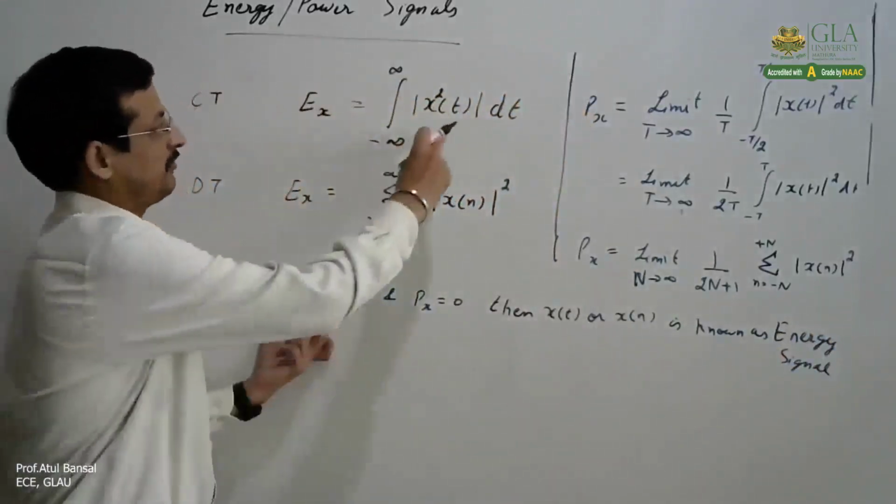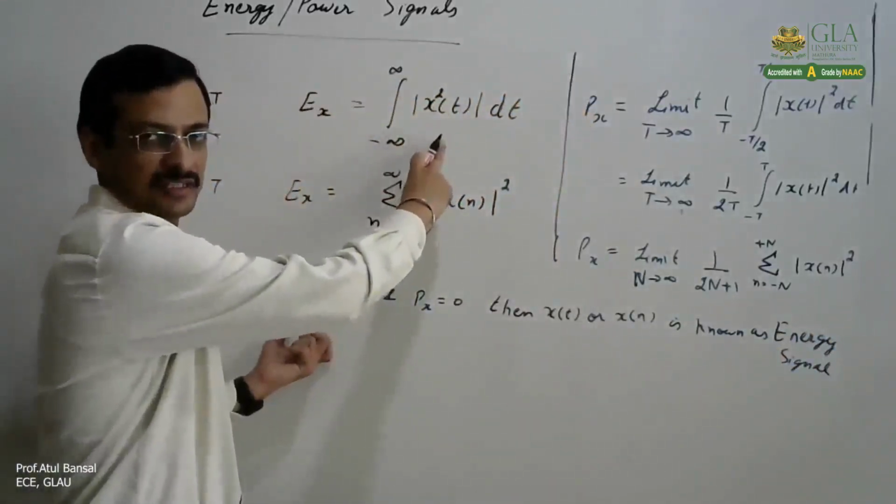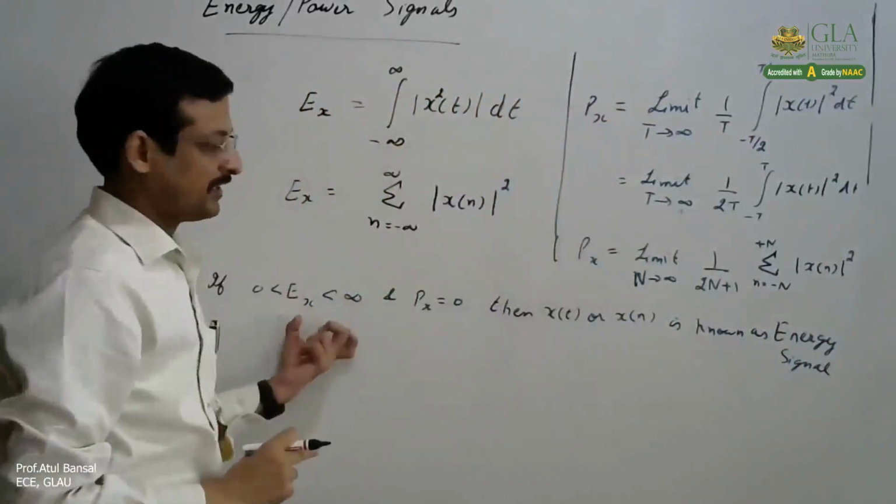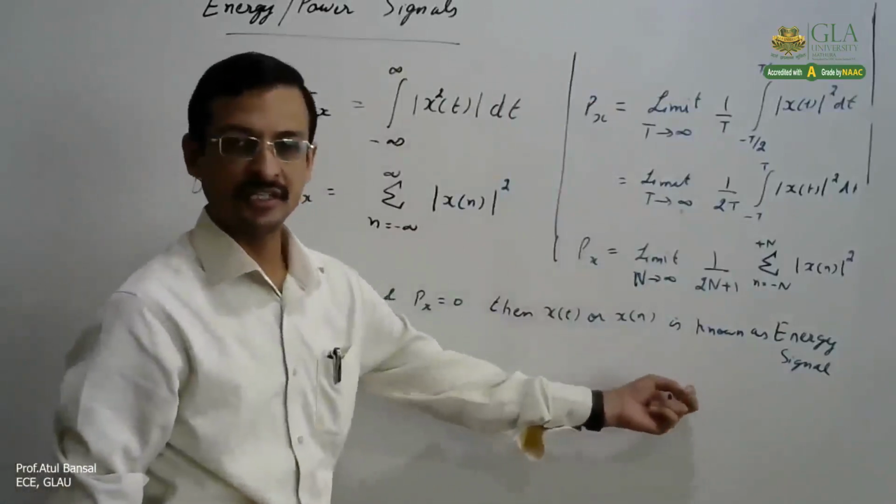Right? If we are given the signal x(t) or x[n], we calculate its energy and power. If energy is finite and power is zero, we call it an energy signal.